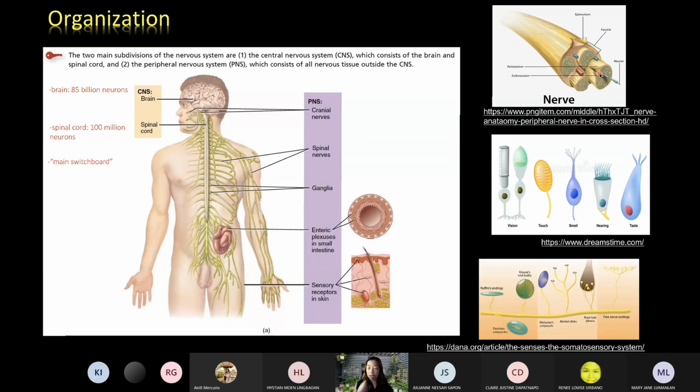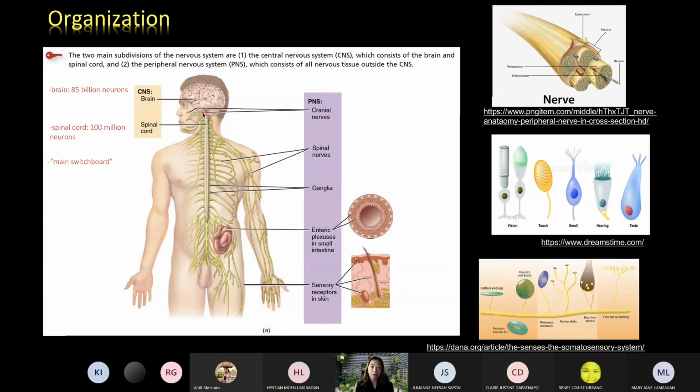So again, a nerve is made up of bundles of hundreds to thousands of axons, together with the associated blood vessels and the connective tissue. We are going to discuss the structure again in the second phase of the system. So again, when we say cranial nerves, they arise from the brain. How many pairs of cranial nerves do we have? Review. How many pairs? 12.